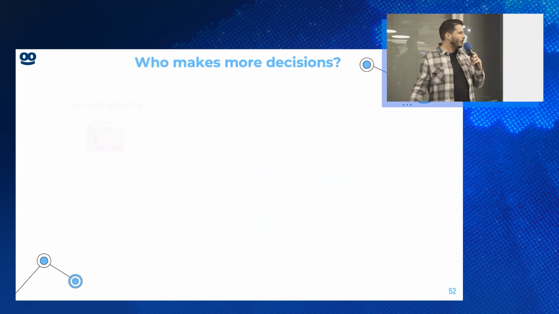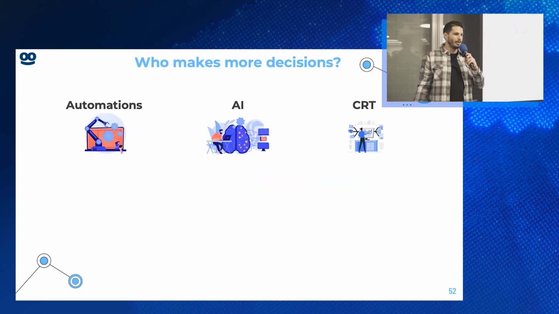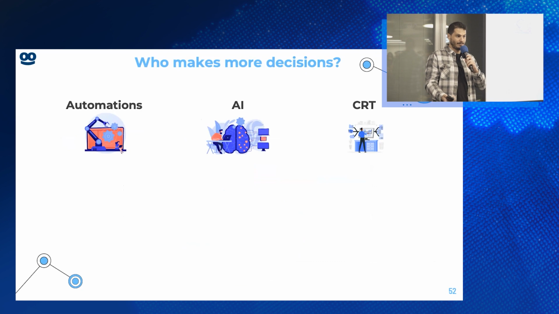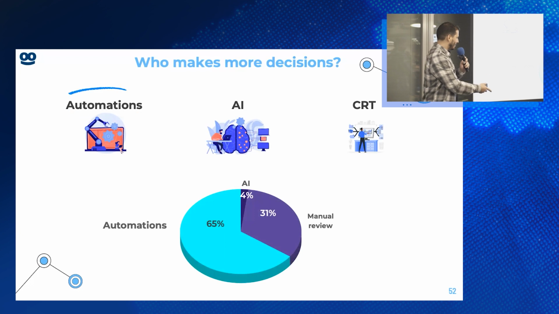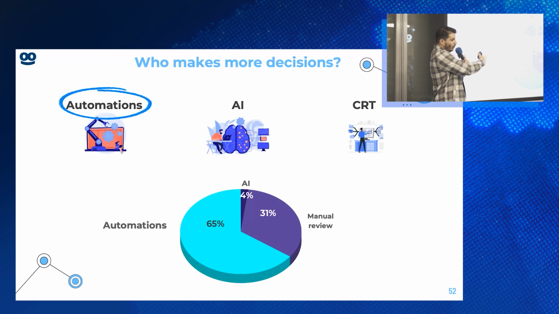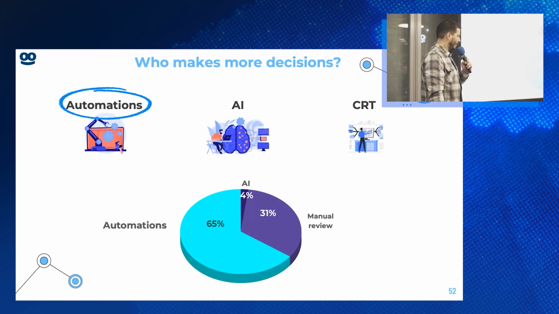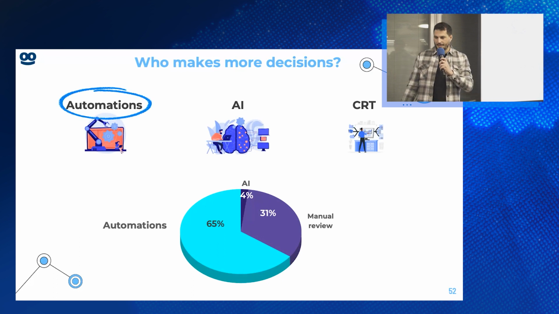All right. Who do you think makes the most decisions? Automations, raise your hand. AI. All right, half and half. Content review team, the human review. All right, and the correct answer is automations. So 65% of all new advertisements go to automations. Only 4% goes to AI currently, and 31% goes to manual review. That's the situation right now.